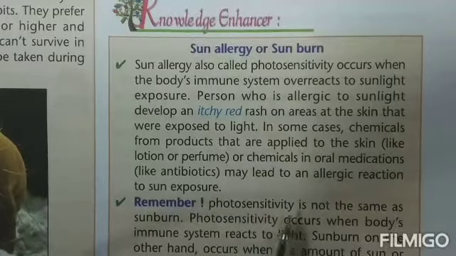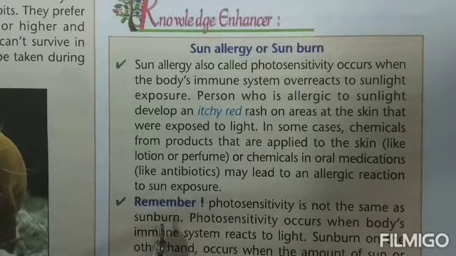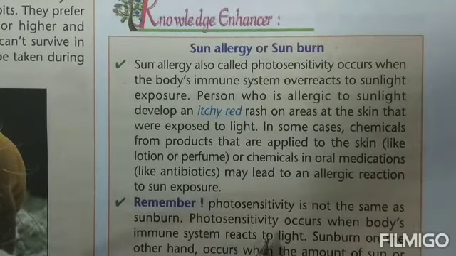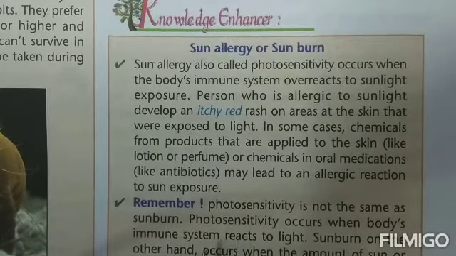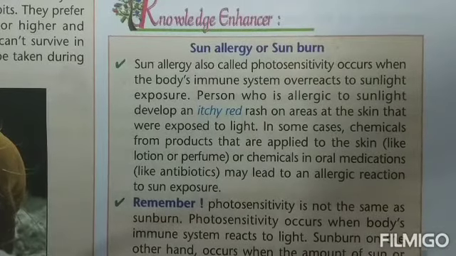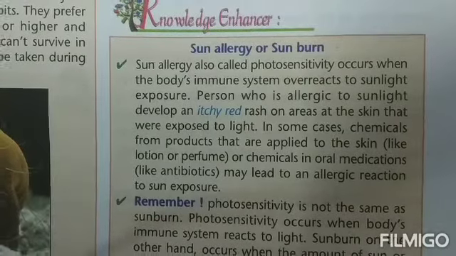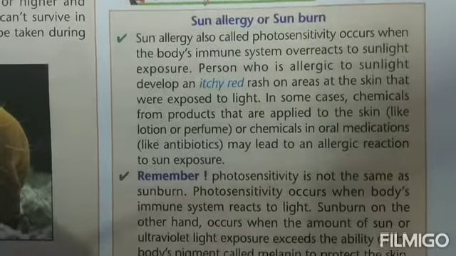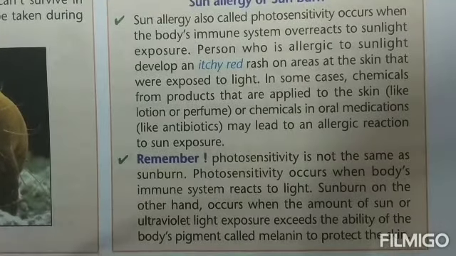Remember, photosensitivity is not the same as sunburn. Photosensitivity occurs when the body's immune system reacts to light, that is basically sunlight. Sunburn, on the other hand, occurs when the amount of sun or ultraviolet light exposure exceeds the ability of the body's pigment called melanin to protect the skin.